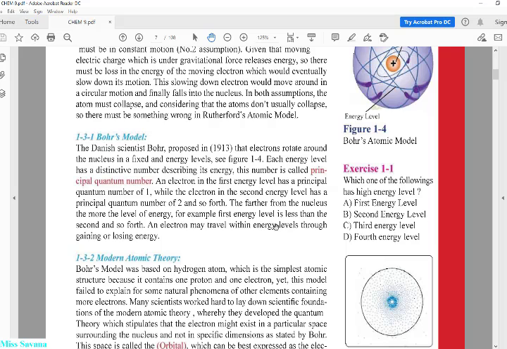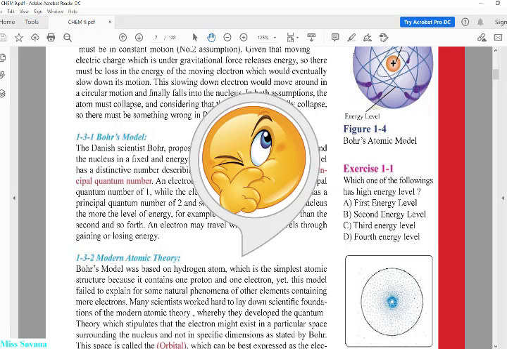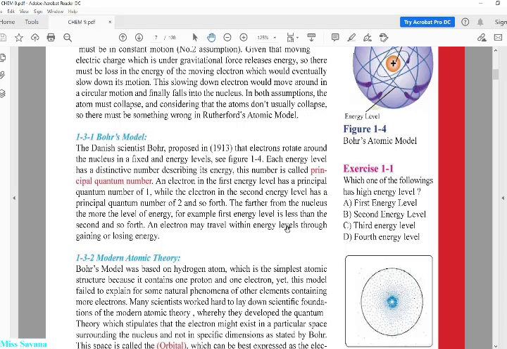But before we start with the modern atomic theory, let's try to answer this question. How do the electrons travel within energy levels? Okay guys, this is an important question. You're going to say an electron may travel within energy levels through gaining or losing energy.